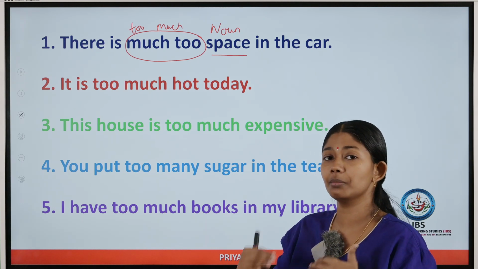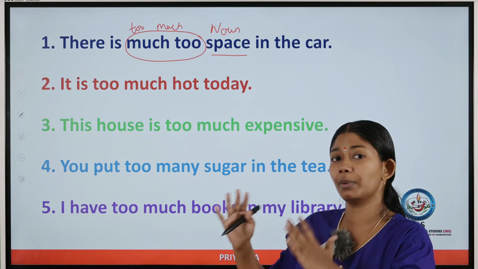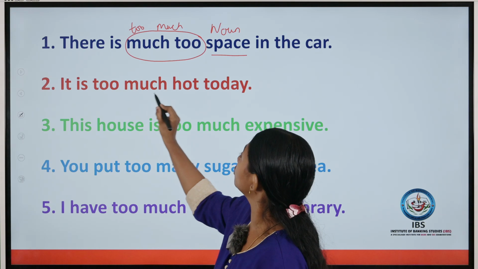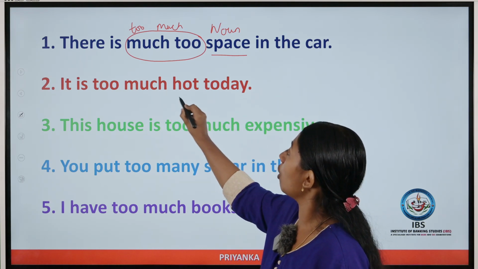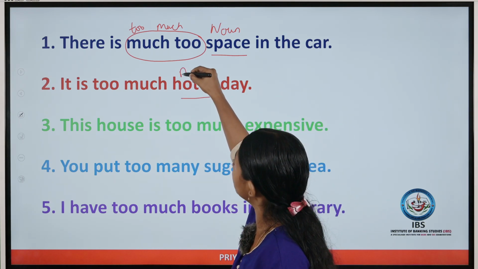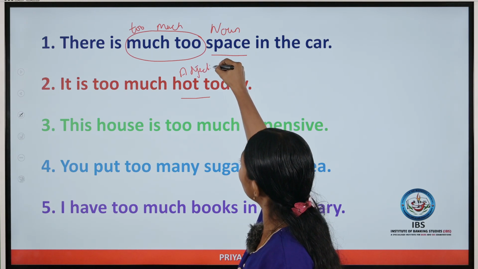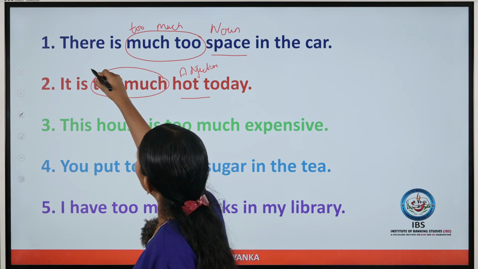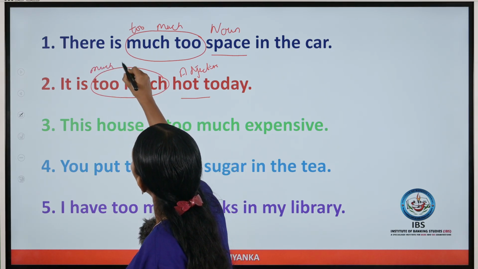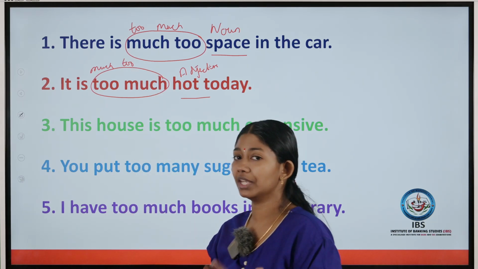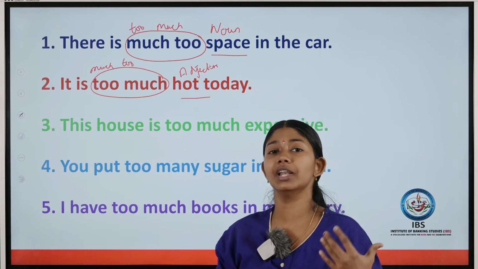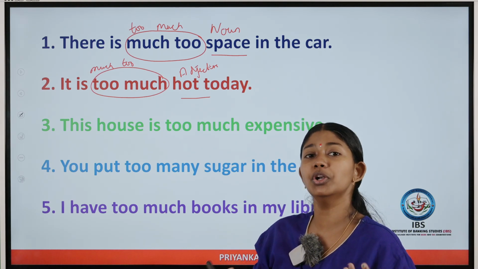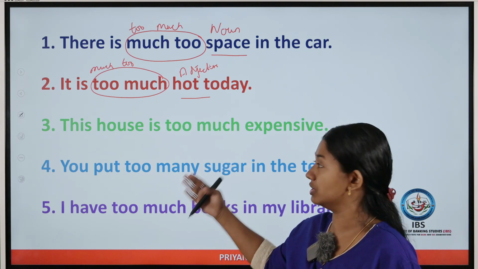So an easy way to remember: too plus adjective plus a noun. So in this way you have to remember. Here it is: it is too much hot today. So hot is an adjective. You should know the part of speech. So it's not too much, it is much too. But while communicating or speaking, we don't use much too. But while using these sentences, you have to follow the grammar rules. We will always use too much. We don't know the grammar rule, but the correct grammar rule is in this way.